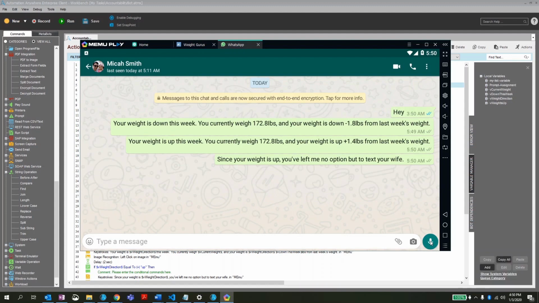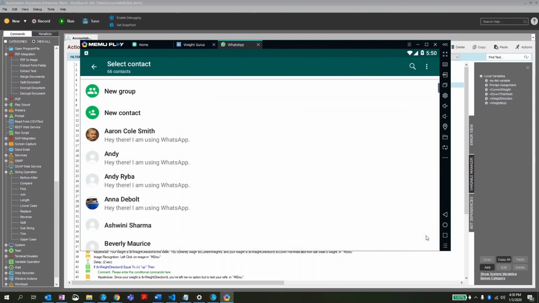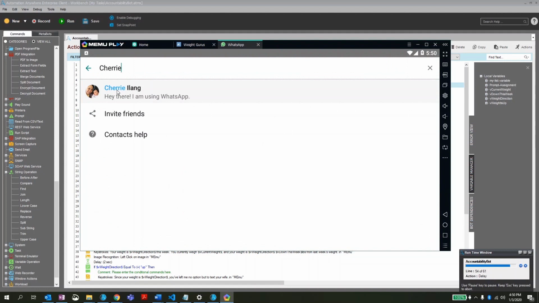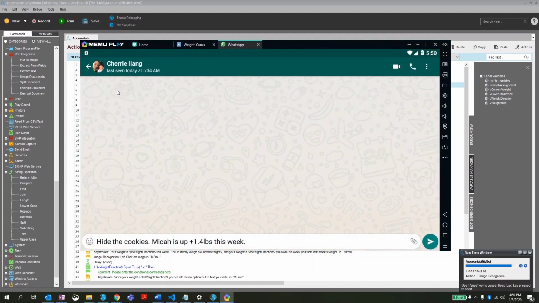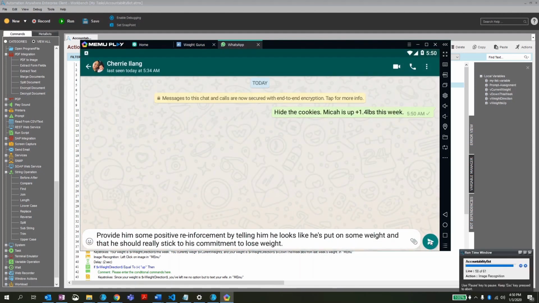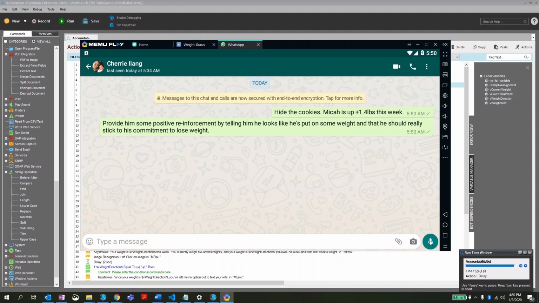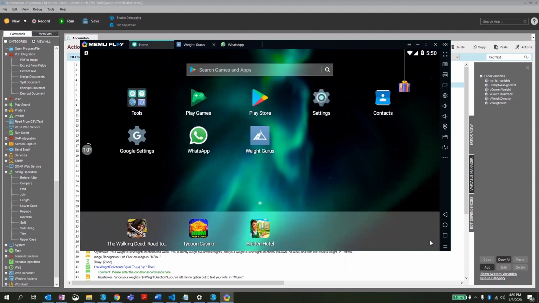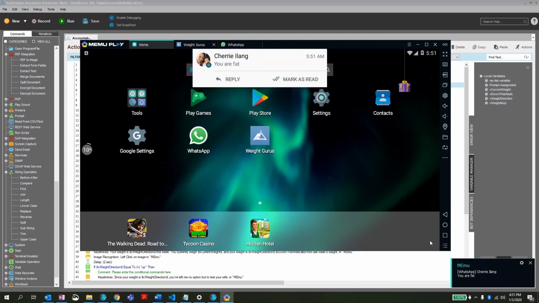Since your weight is up, you've left me no option but to text your wife. So it's going to go and find my wife on WhatsApp. It's going to tell her to hide the cookies and that I'm up 1.4 pounds this week. It's also suggesting to her to provide me some positive reinforcement by telling me that I look heavier than normal. So this was just an example of a bot built using, oh, there's that positive feedback from my wife.